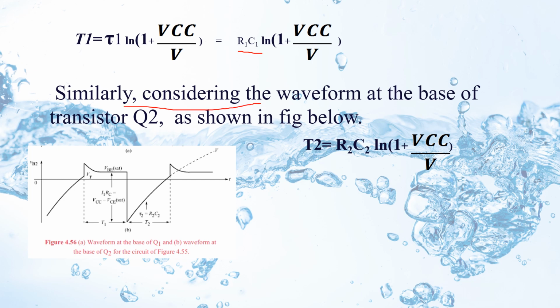Similarly, considering the waveform at the base of transistor Q2, which is shown here in this figure, you will get the expression for T2 also.